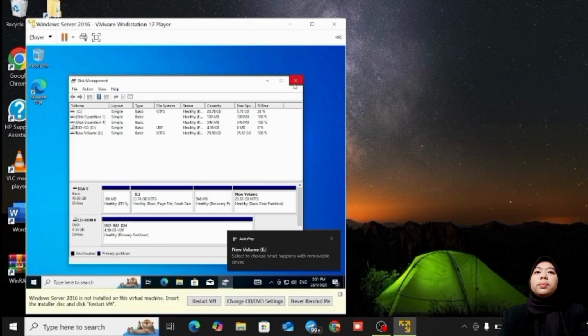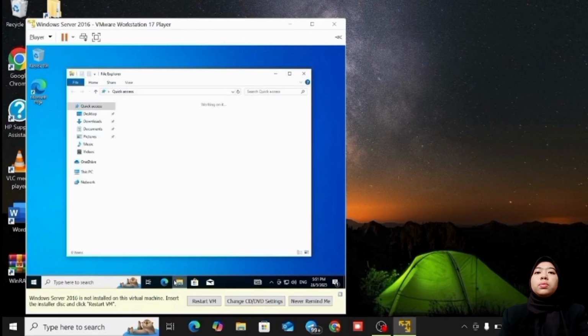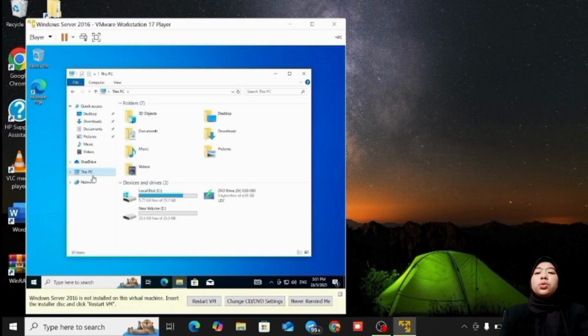And close. So now you will have a new disk partition.